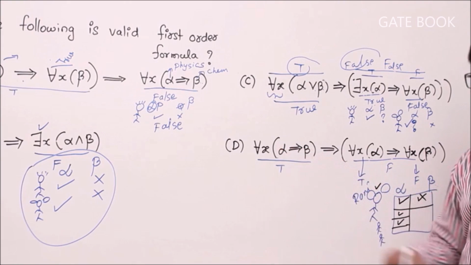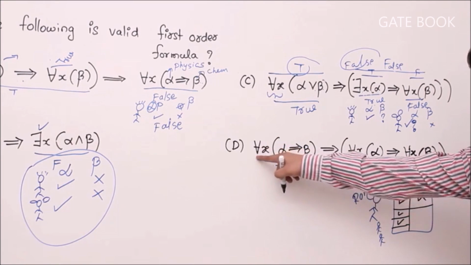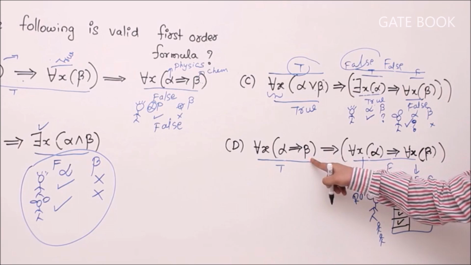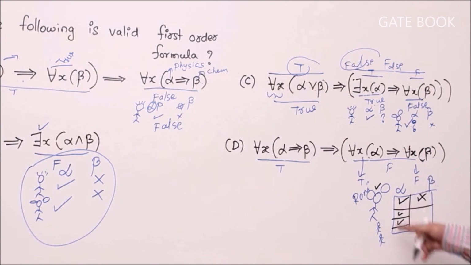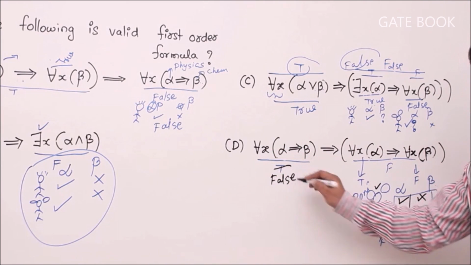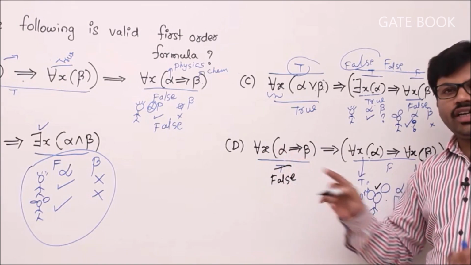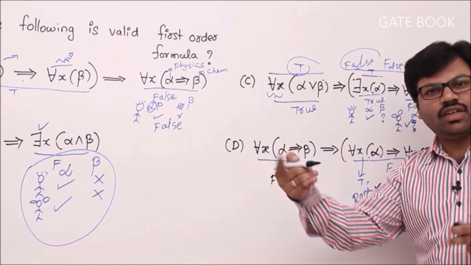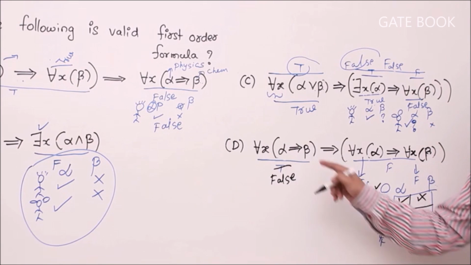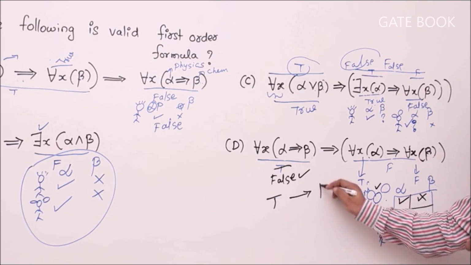At the same time, you should make the left side true. Okay. What is the left side formula? The left side formula says that every student, whoever passes physics, should pass chemistry. But impossible, because already with these assignments, whoever passed physics cannot pass chemistry, because Rani already passed physics and failed chemistry. Because of Rani, this formula automatically becomes false, right? Interpret again. Every student, whoever passes physics, should pass chemistry. Impossible because Rani cannot do that. That means this formula is violated. But our target was making left true, right false.